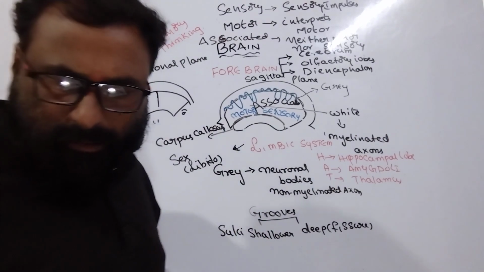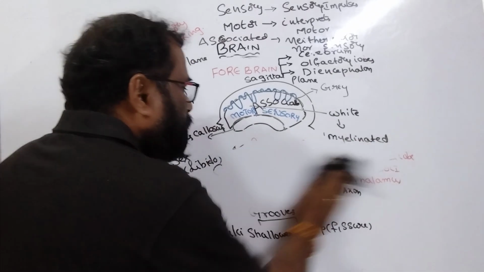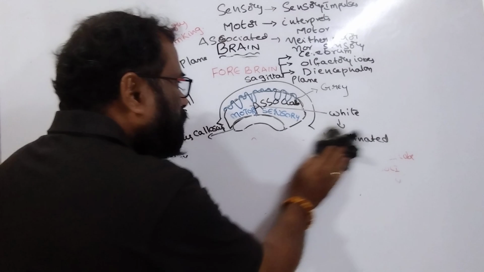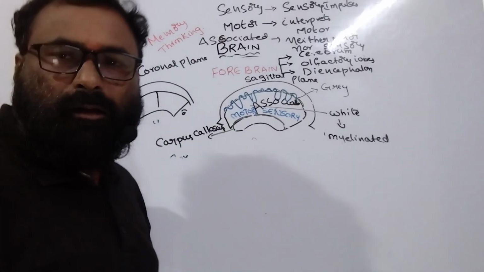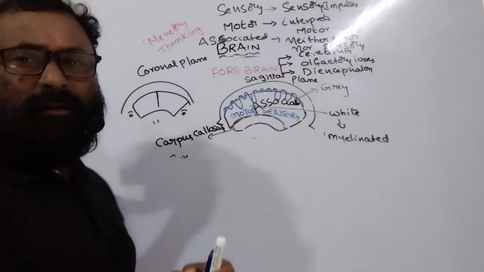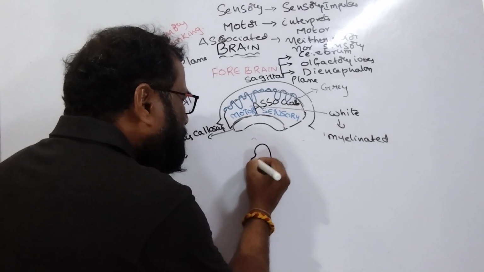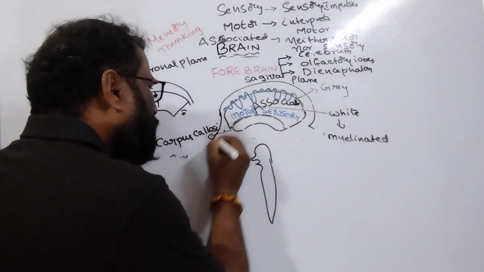Next, let us go to one more important part related to the forebrain, that is the diencephalon.